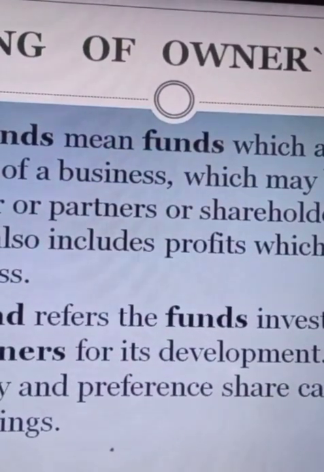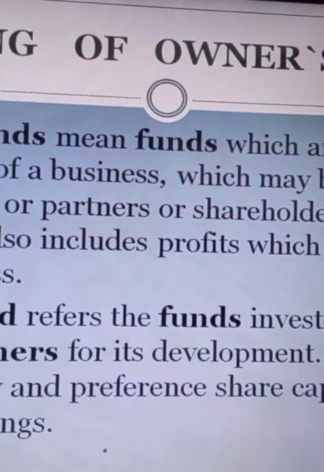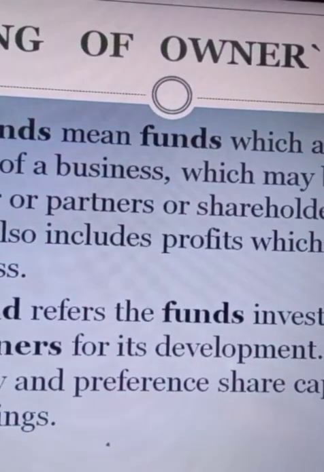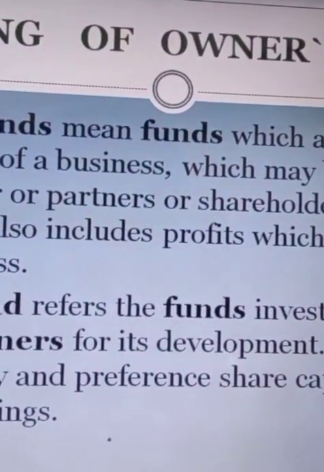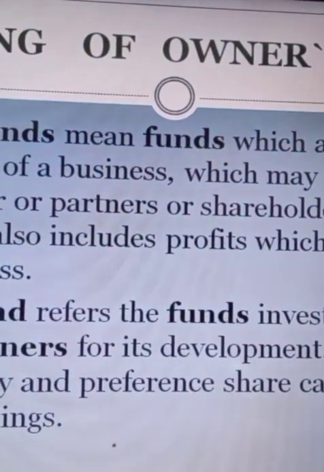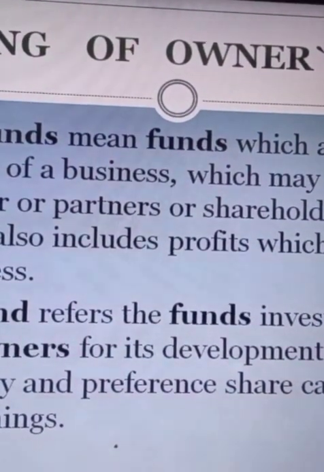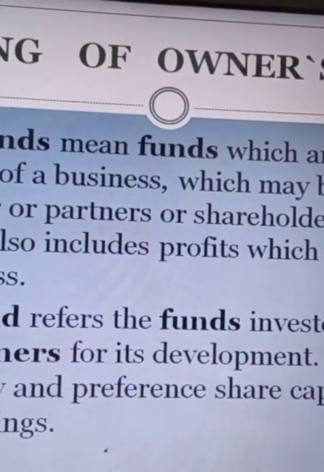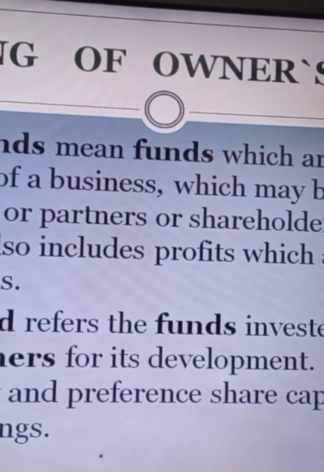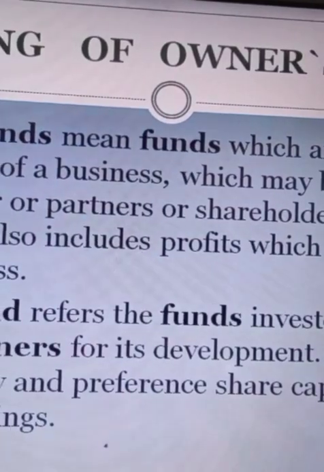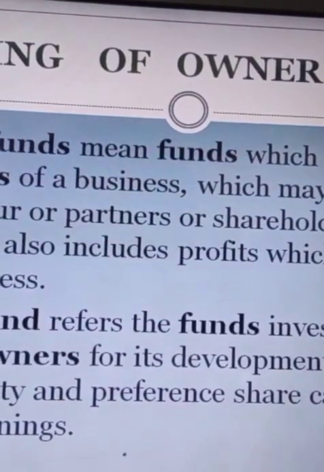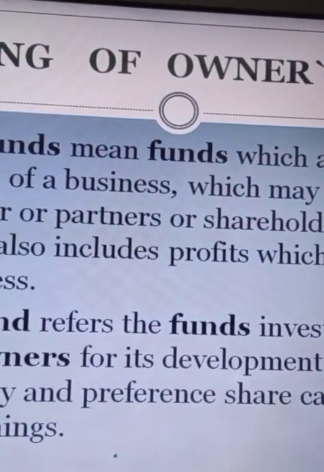Whatever funds they are investing in the business, or whatever retained earnings, that is the amount which we are setting aside from the excess profit, that is known as retained earnings. Whatever amount of retained earnings or the other sources of investment, those are known as the owner's fund. When I say shareholders, that means equity shareholders as well as preference shareholders, and the profit, retained earnings, etc. These are all a few examples of owner's fund. Now we will move on to the features of it.